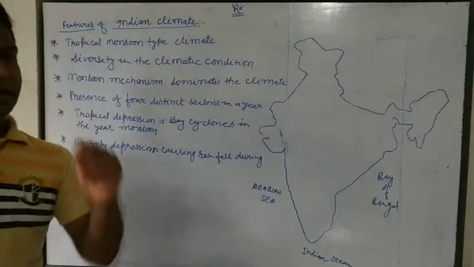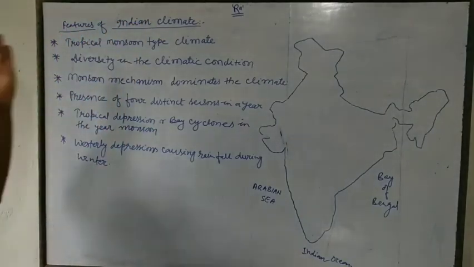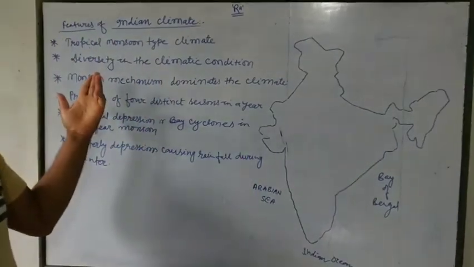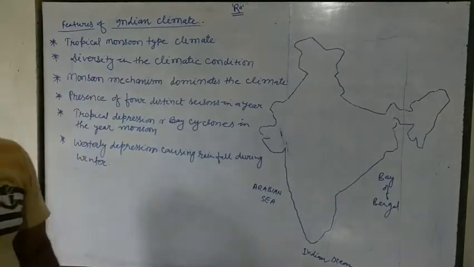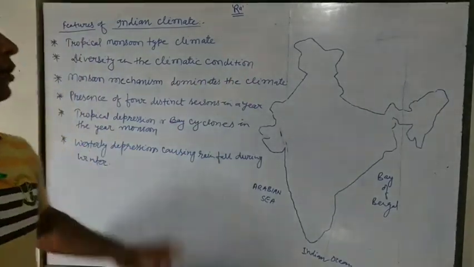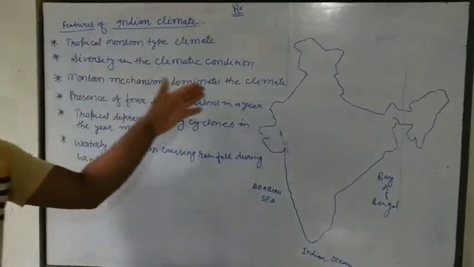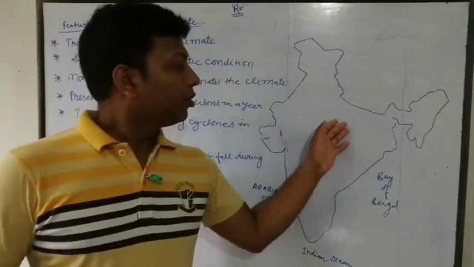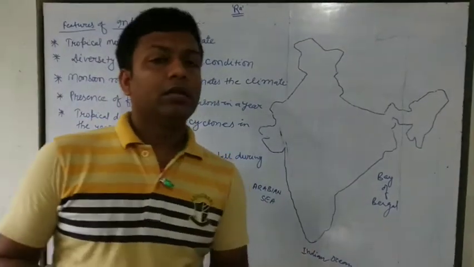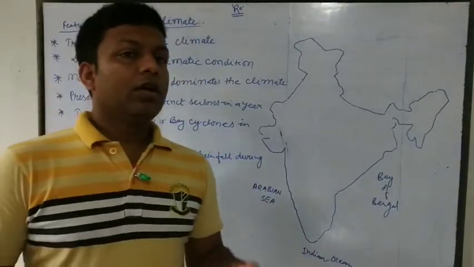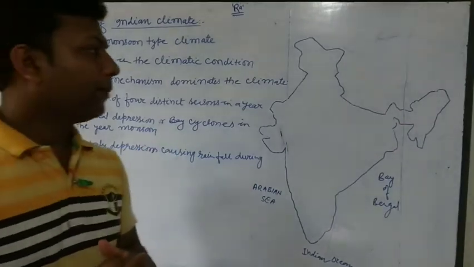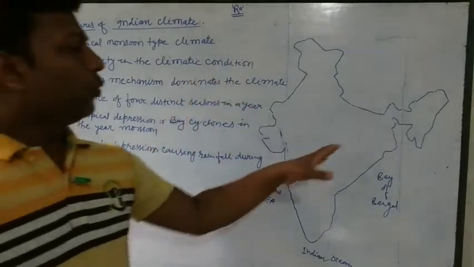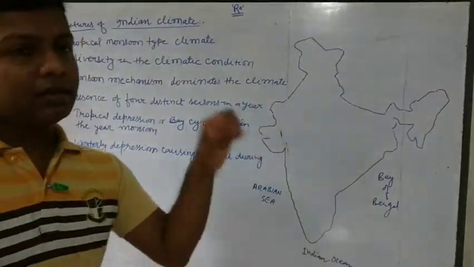So, the feature of Indian climate is tropical monsoon climate. Secondly, we have diversity in the climatic conditions. Third one is monsoon mechanism dominates Indian climate. Obviously, when we go through the entire chapter about monsoon, we will have an idea about why monsoon dominates Indian climate.